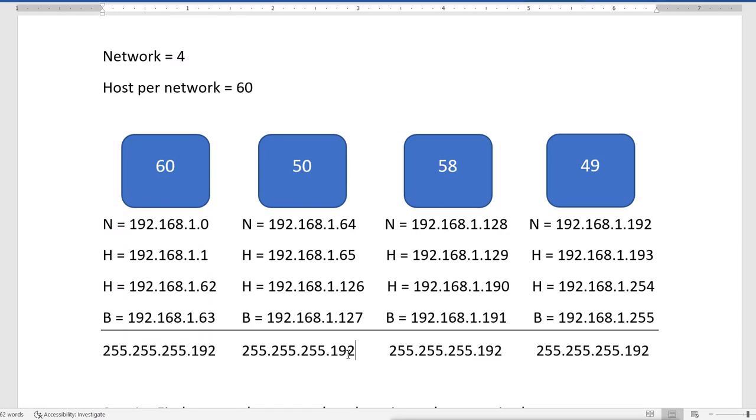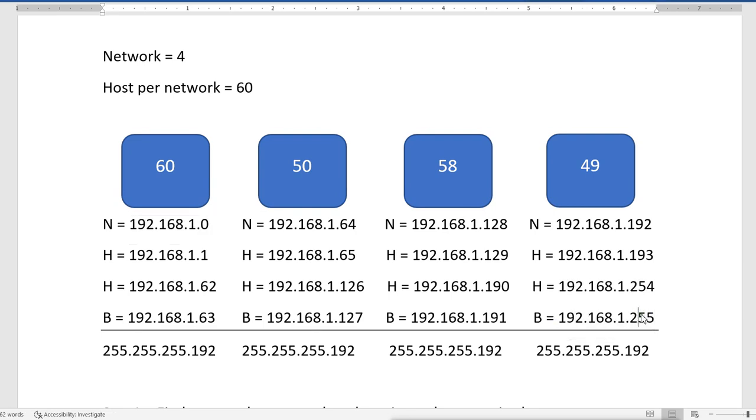One more thing: when we do subnetting, when we divide a single network into multiple networks, we actually lose some IP addresses, for network and broadcast. Remember, when we did not do any subnetting, this was our first IP address, which is the network address, and this one was the last IP address, which is the broadcast address.